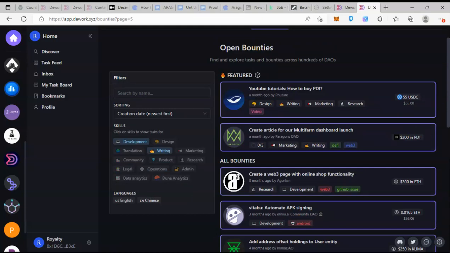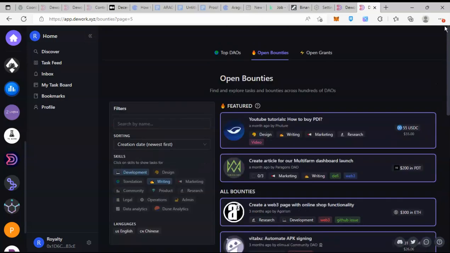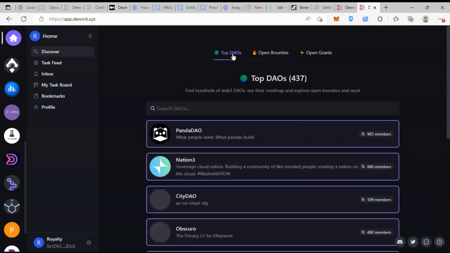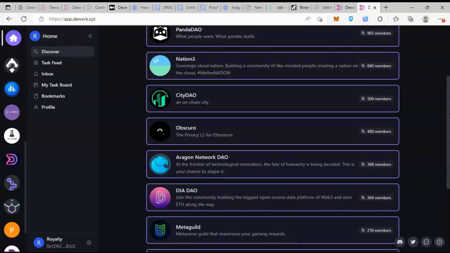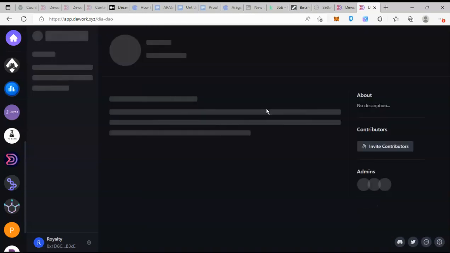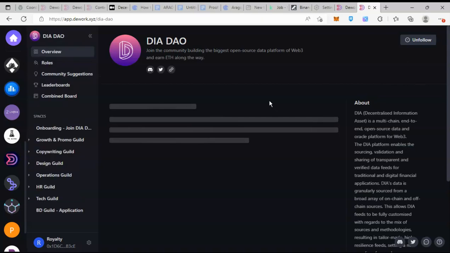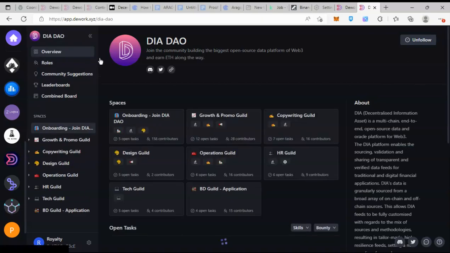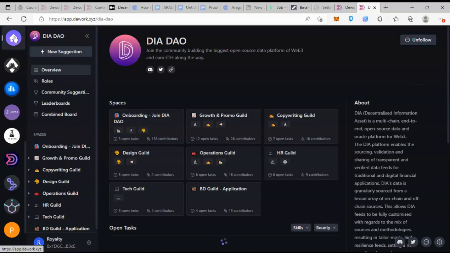Then why would I recommend this to a fellow entrepreneur? Because the work is like the start for everyone in Web3. It's like a platform to push yourself to find DAOs. You can explore DAOs even if you're not going to contribute to them. You can just explore DAOs and see where you can manually join them and follow them, start being a contributor for them, join their Discord through the work.